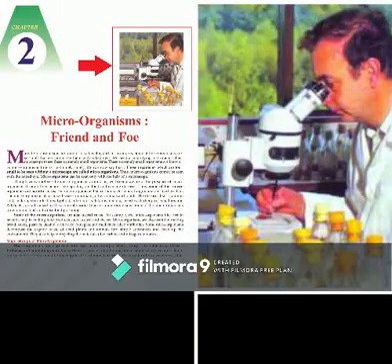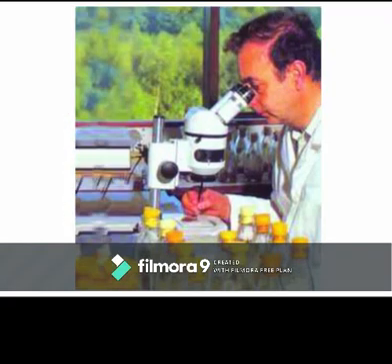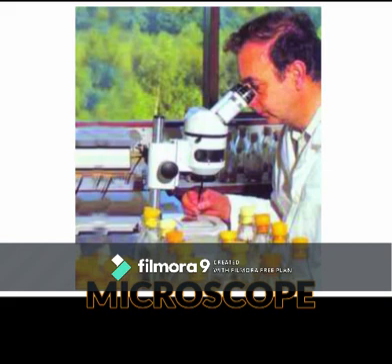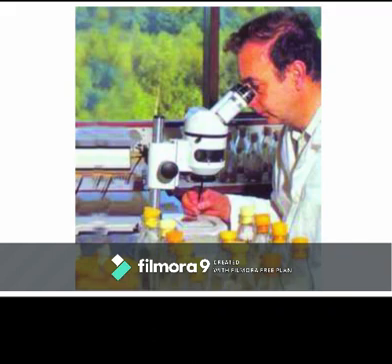Okay. Now children, just now we have discussed that we cannot see these microorganisms with naked eyes. Then how can we see? Look at the picture given on this page. Here we see the picture of an instrument called a microscope. It is a magnifying instrument. Through this microscope, we can see the enlarged image of the microorganisms. This instrument helps in the study of microorganisms. Understand, children?